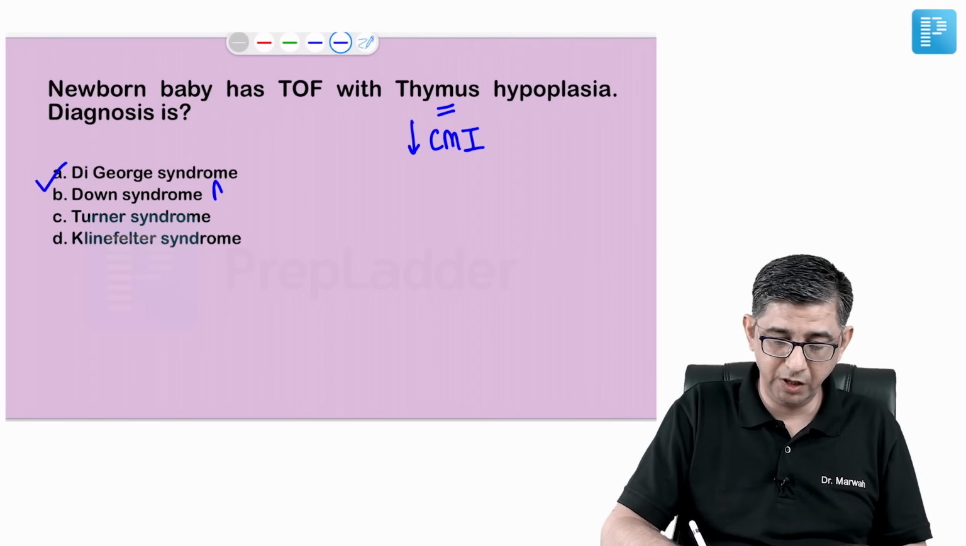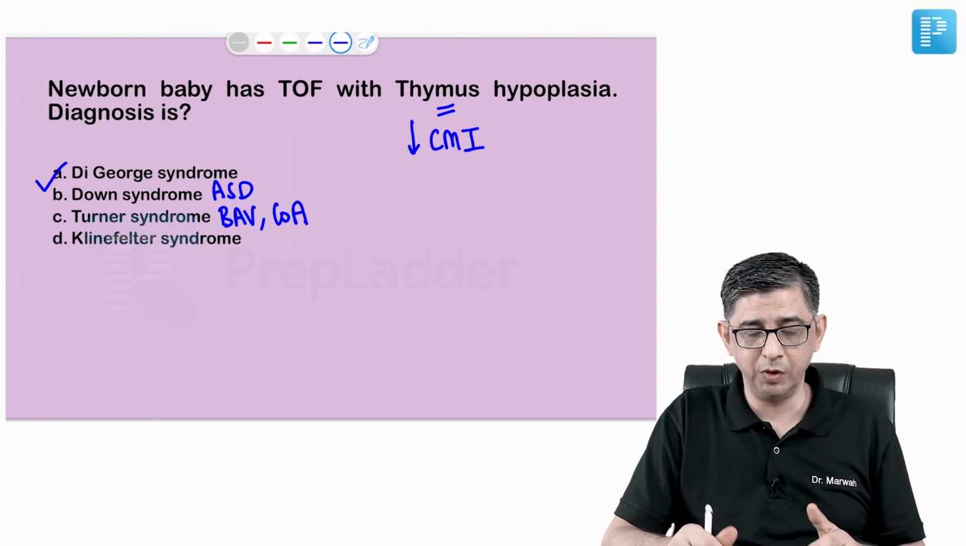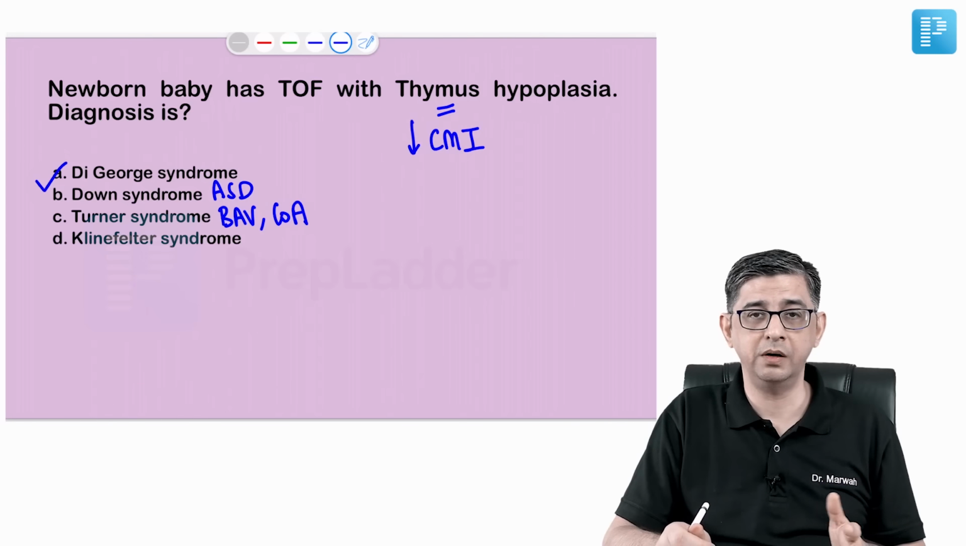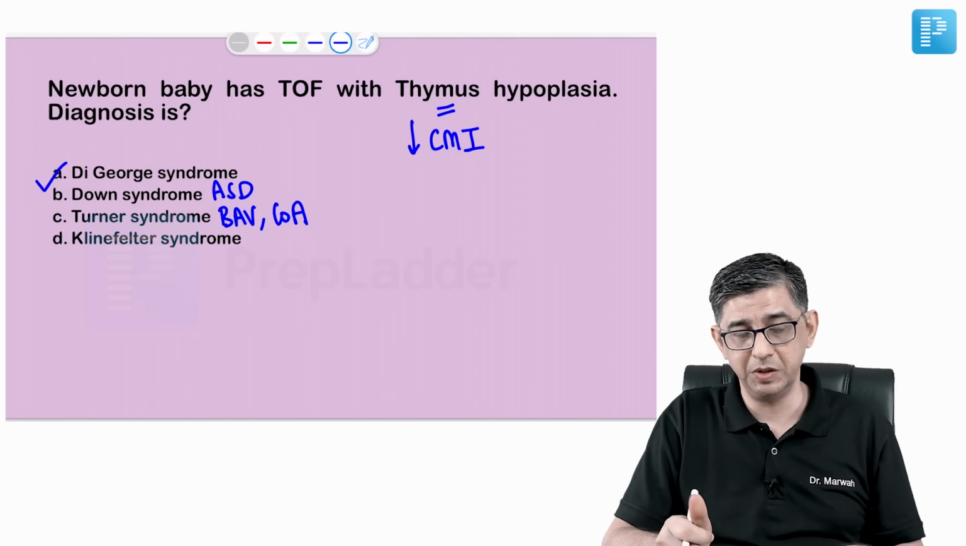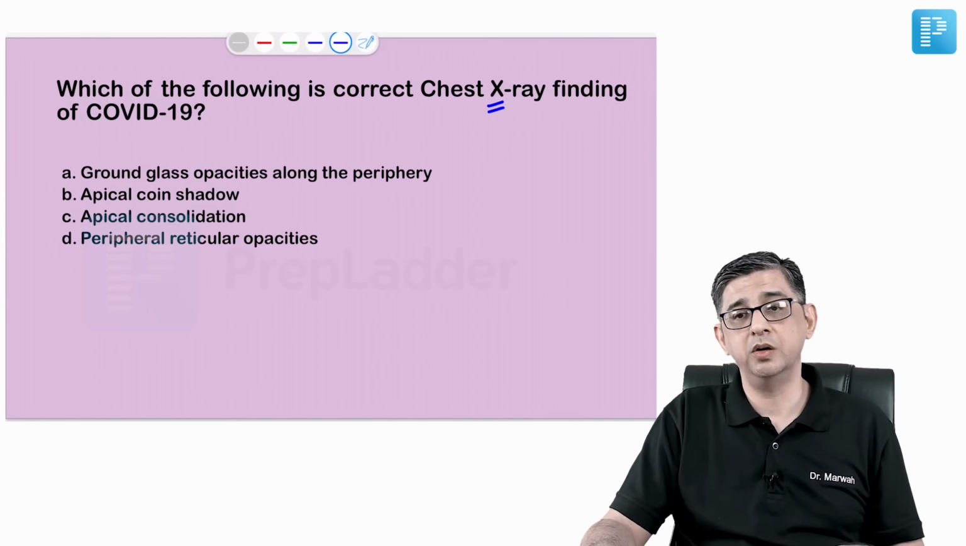In Down syndrome, we have an ASD. In Turner syndrome, we have a bicuspid aortic valve, or we can have a coarctation of the aorta. And in Klinefelter, most of the time they will ask you for the components of mental retardation, small testes and gynecomastia primarily. Then they asked about the X-ray findings of a patient of COVID-19.